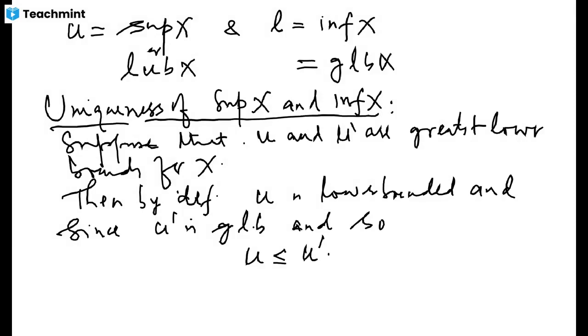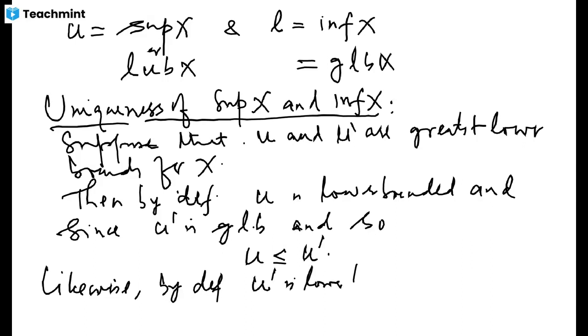And now likewise, by definition, since U prime is a greatest lower bound, it is also a lower bound. Now U is the greatest lower bound, and the definition says that any other lower bound has to be smaller than the greatest lower bound.